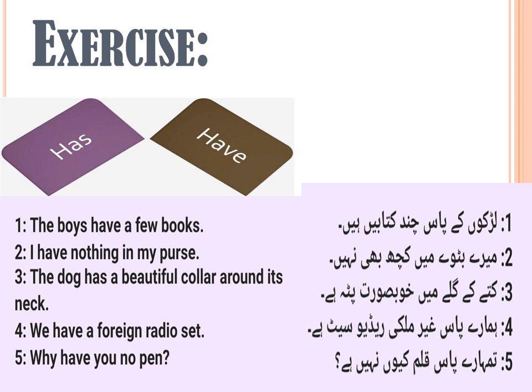तुम्हारे पास कलम क्यों नहीं है? Why have you no pen? So see, this is the double interrogative sentence. Firstly, we have used the WH word. Next is have, and the next word is you, which is the subject. So this is the double interrogative sentence. Why have you no pen?